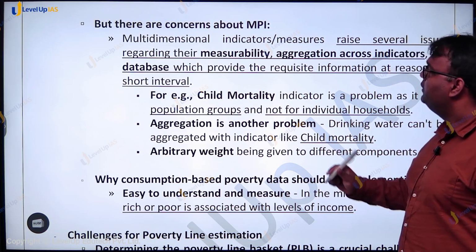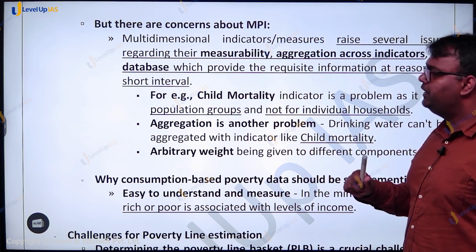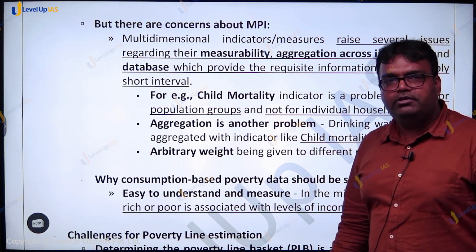What they're saying is, first, things like child mortality. Now, you cannot measure child mortality at the family level.